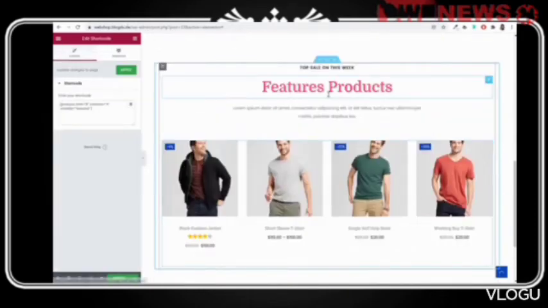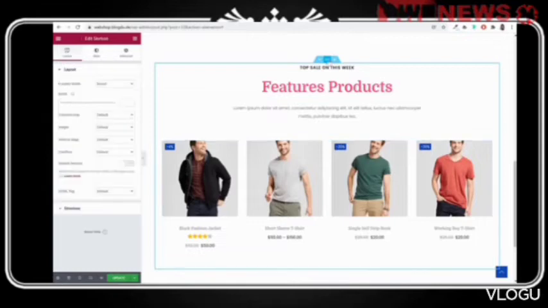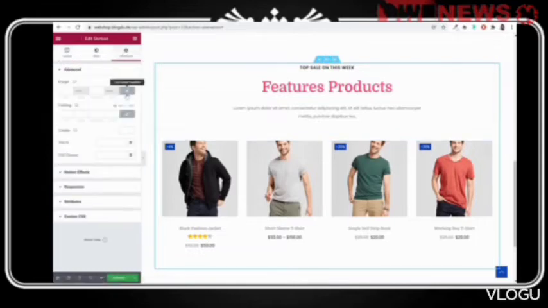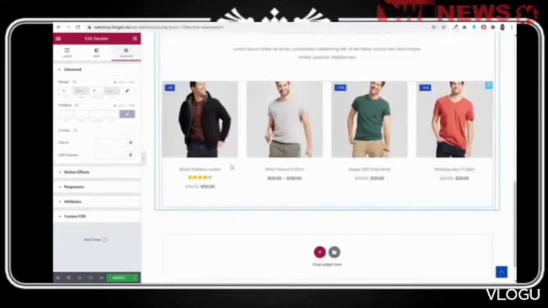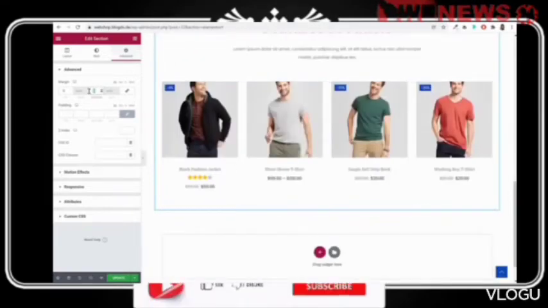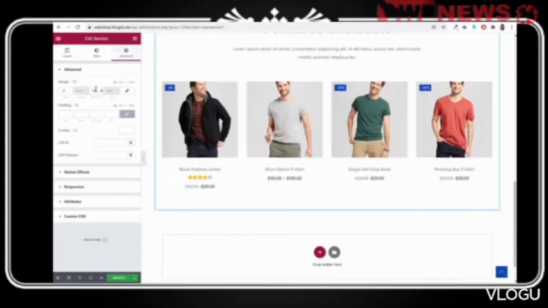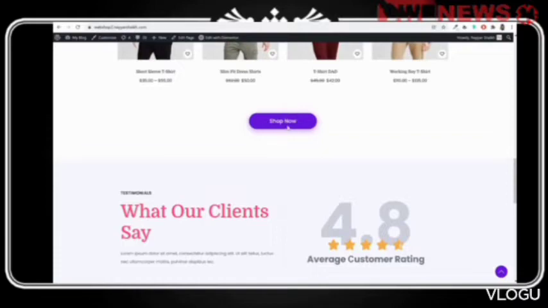Alright, now let's finally do one thing. Let's select the section, edit section, and add some padding at top and bottom, or if you want, you can add margin at top and bottom. In this case, we'll add a margin at the bottom of 60 pixels. At the top we already have this space, so only at the bottom, maybe 60 or 90 pixels. Okay, like this. Maybe let's add 90 pixels at the bottom, like this. Now click on update.